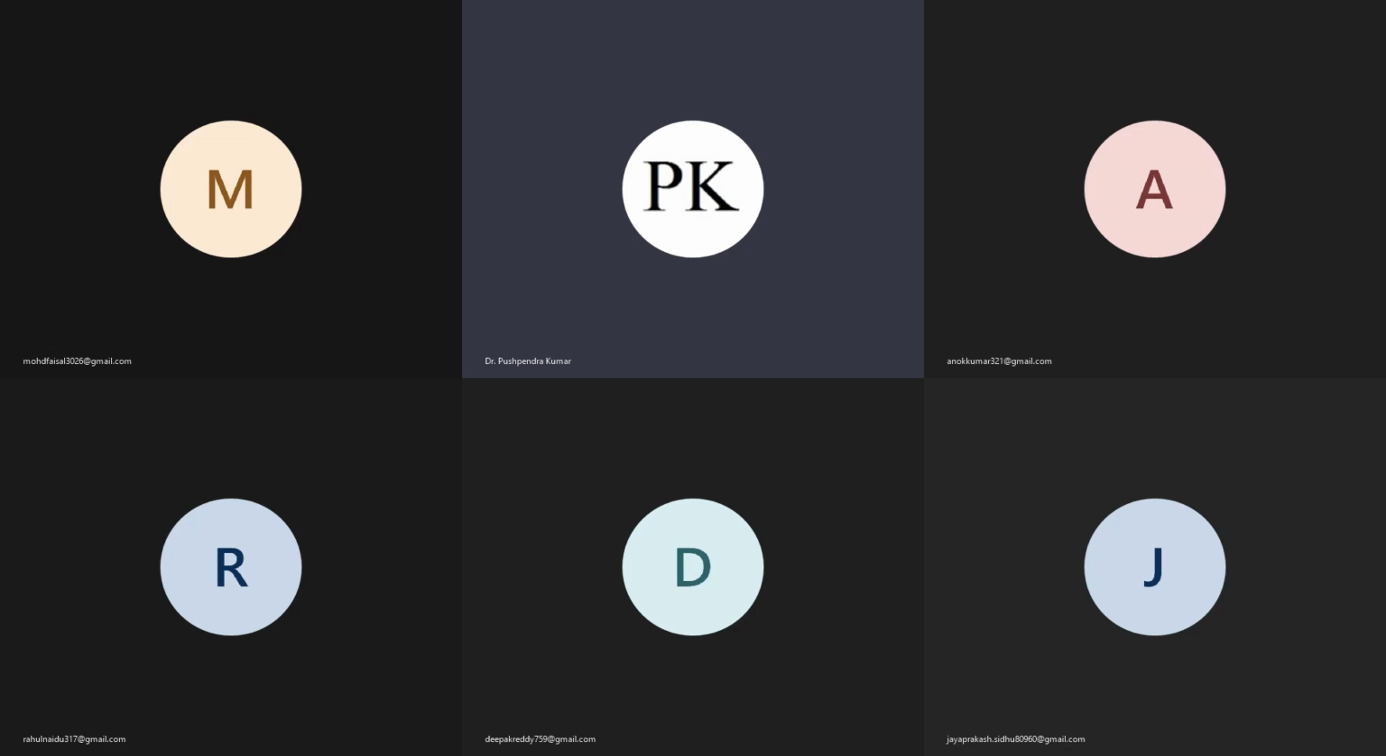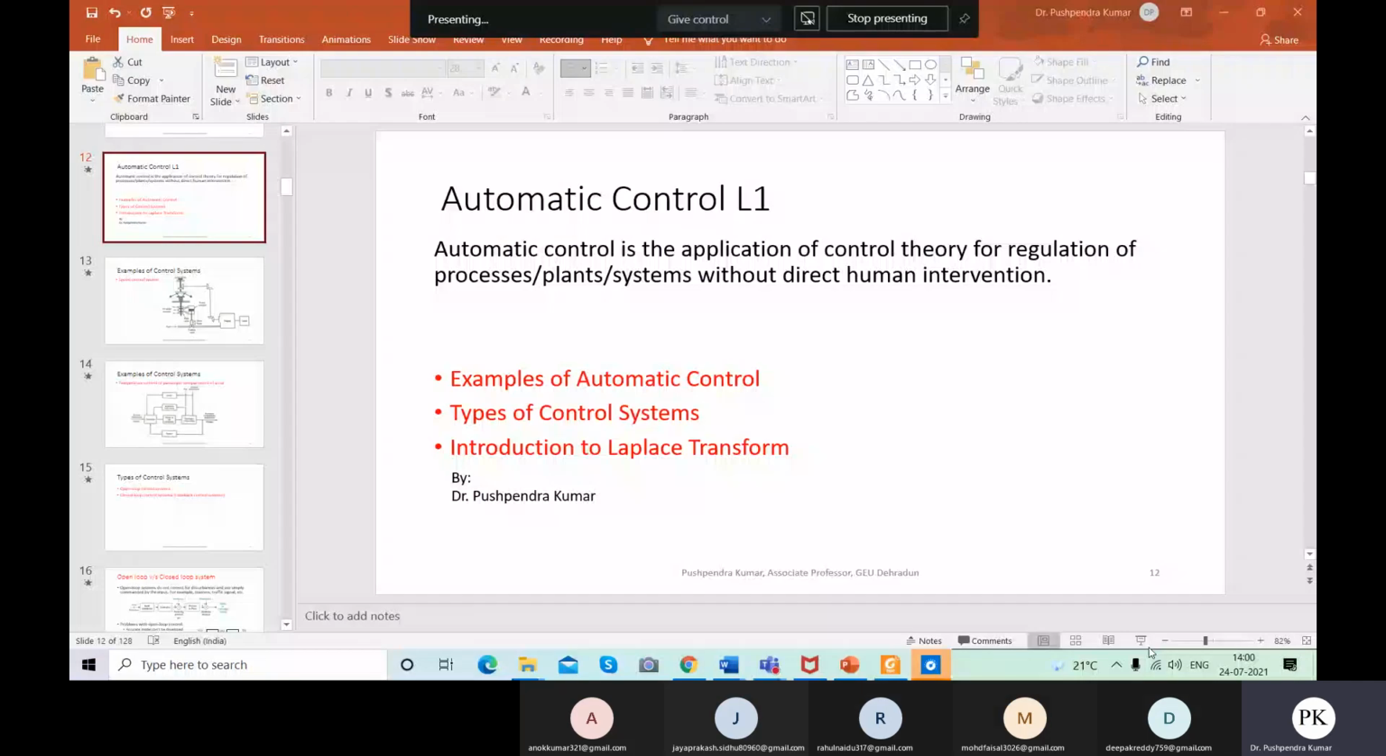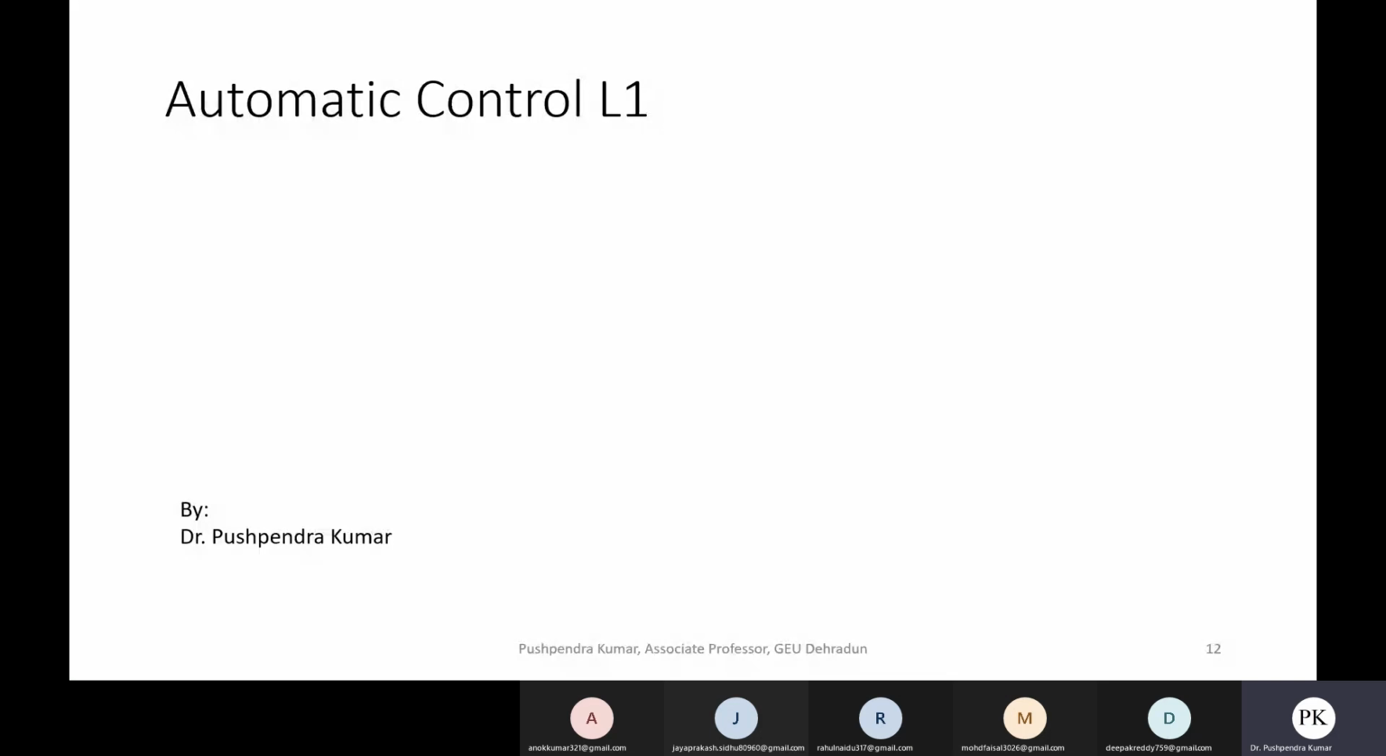Okay, so this is your subject, automatic control. And in this lecture one, we will discuss some fundamentals of automatic control. What are different types of automatic control? And what are the basic mathematical operations in order to apply control theory on different control systems.